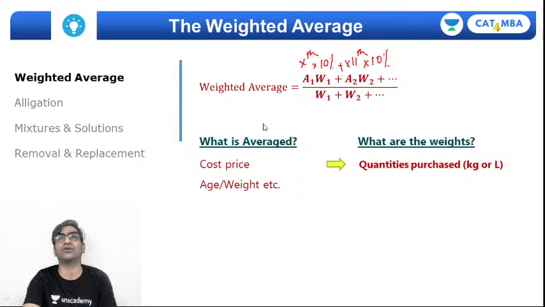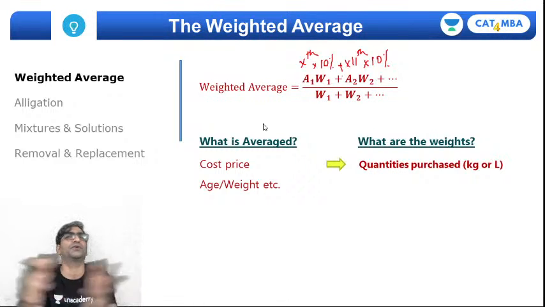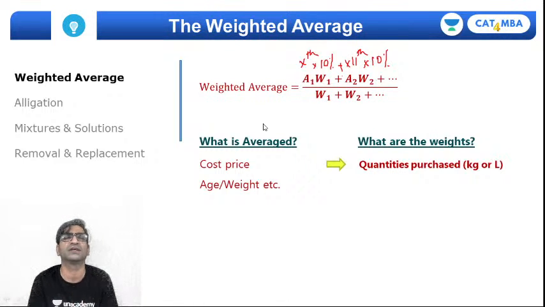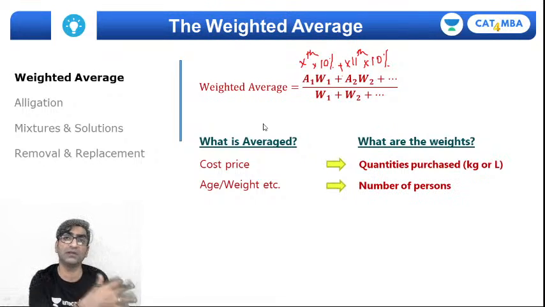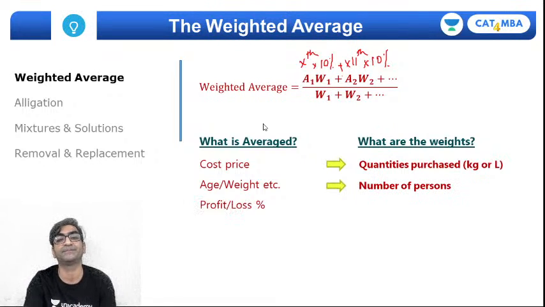Similarly, if you're trying to calculate the average weight of different groups of people, maybe classrooms, maybe different colleges, then the number of people in those groups will be the weights assigned.